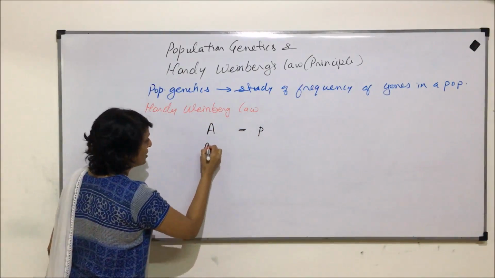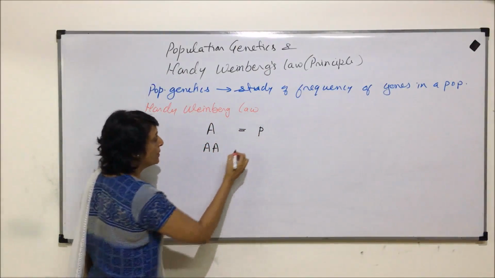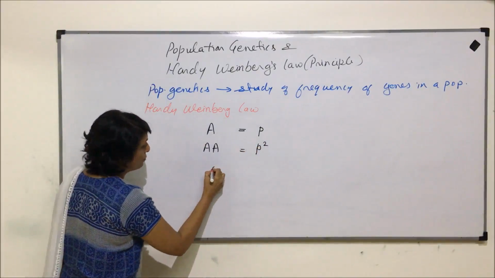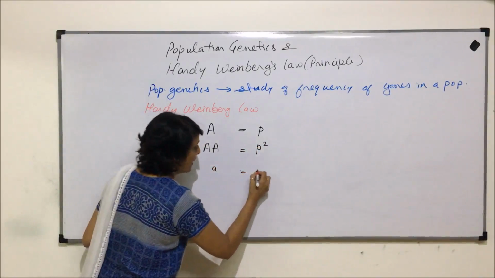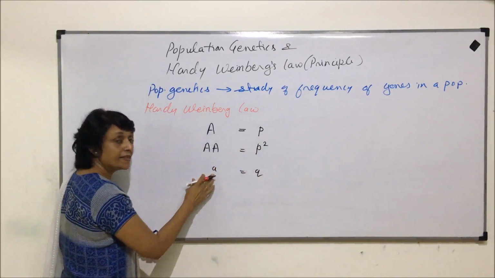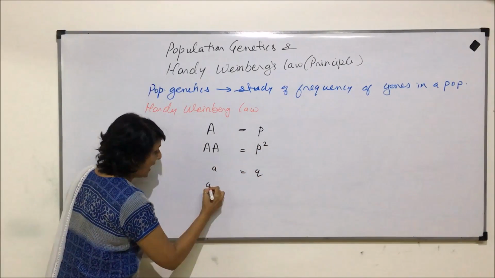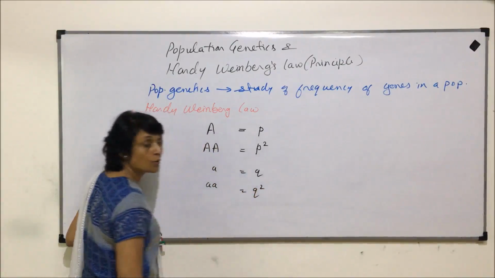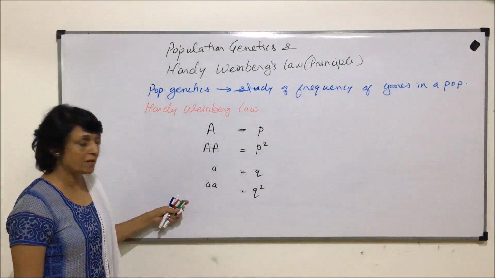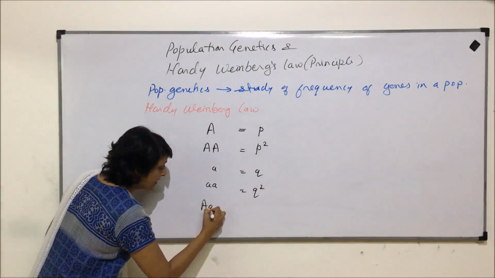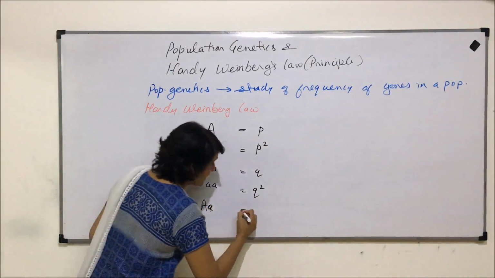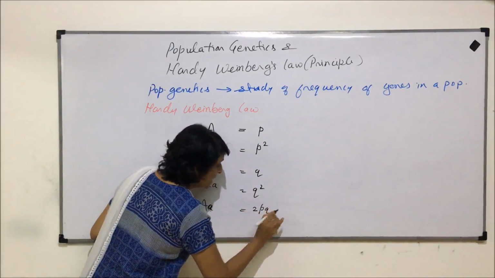So if the condition is homozygous dominant, it is p², and small a would be represented by q, that is the recessive allele we are talking of, and homozygous recessive condition is represented by q². There is one more condition which exists, that is heterozygous condition, that is capital A and small a. It is represented by 2pq.